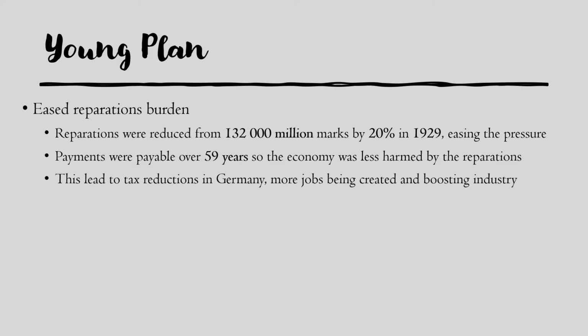And furthermore, payments were payable over 59 years. So the economy was less harmed by having to pay all these reparations. They had longer to pay them, so it was less of an economic burden. And because the government now had more money, as they didn't have to give as much to the Allies, this led to tax reductions in Germany. They could also give money to industry, boosting industry, boosting the economy, and making more jobs.